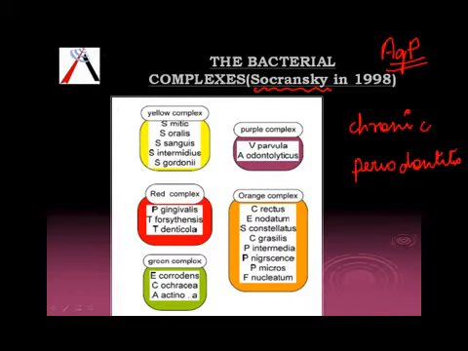So what he did was he studied the prevalence of organisms in diseased people and in healthy people, and depending on that he classified them into various groups. He divided them into the yellow complex, that includes all the streptococci, and the purple complex, that includes V. parvula and Actinomyces. So yellow and purple, the streptococci and Actinomyces, are the early colonizers.